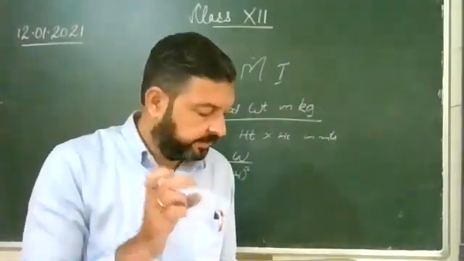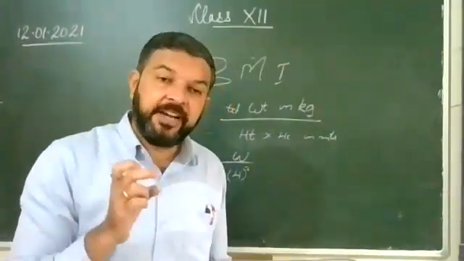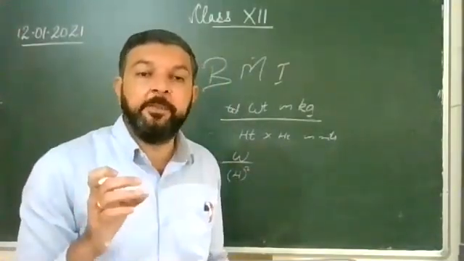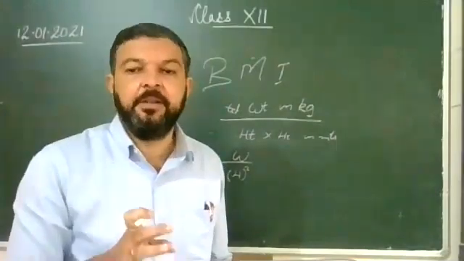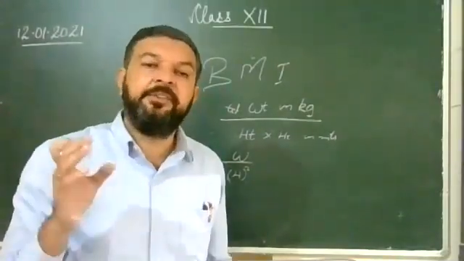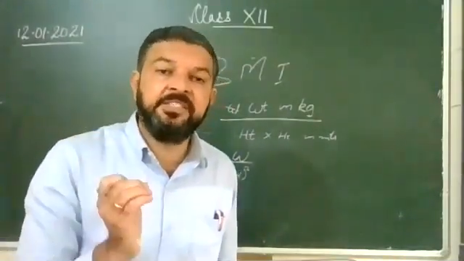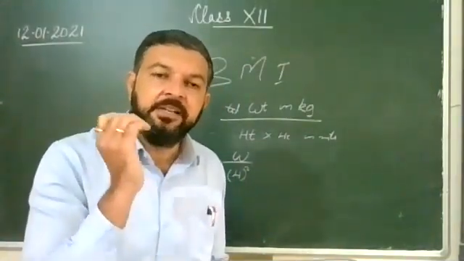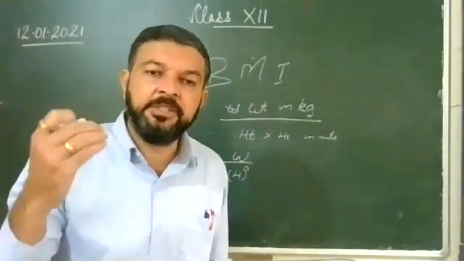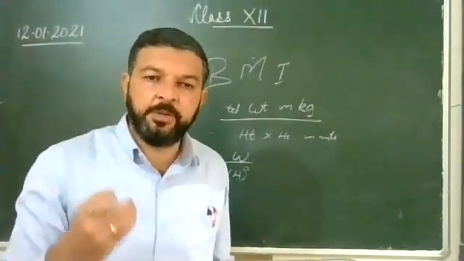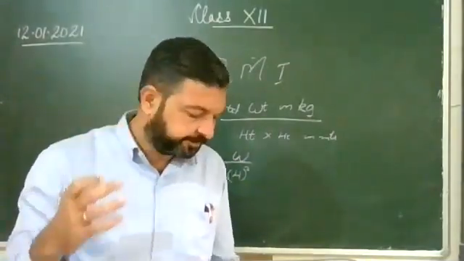From 25 to 29, that person is overweight. But if it goes above 29, then we start seeing that person is obese. Now, the category of obese one, obese two, obese three.